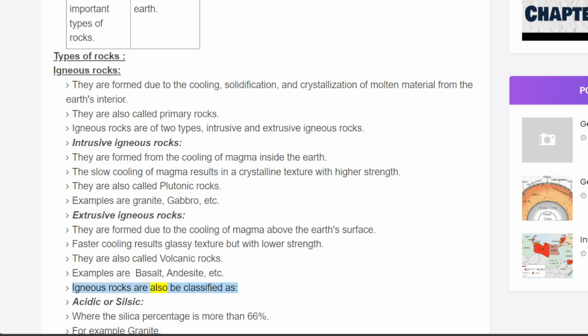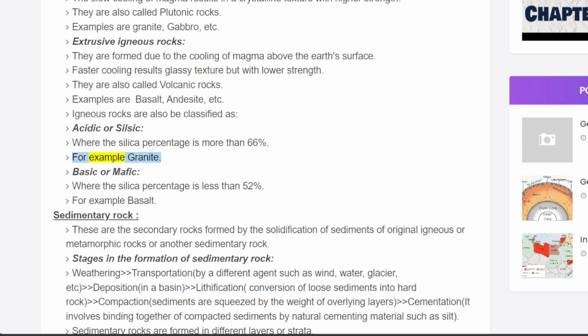Igneous rocks can also be classified as acidic or silicic, where the silica percentage is more than 66%. For example, granite. Basic or mafic, where the silica percentage is less than 52%. For example, basalt.